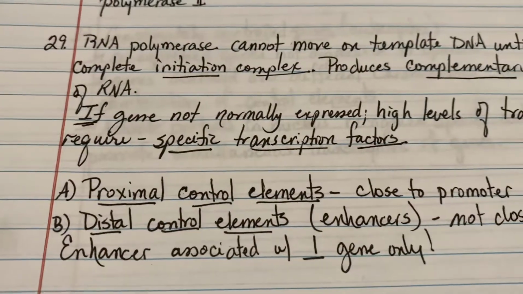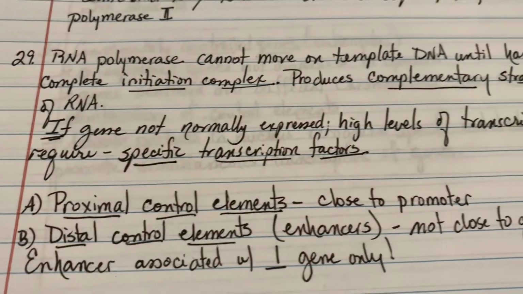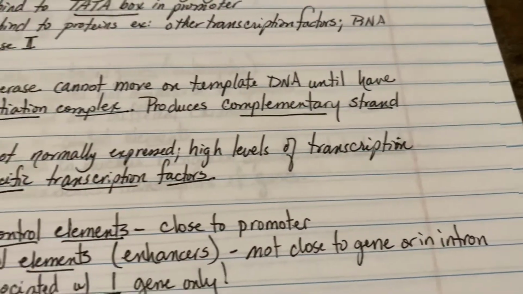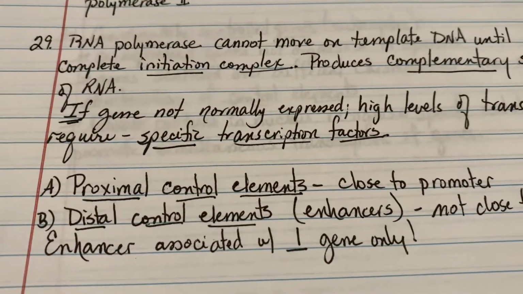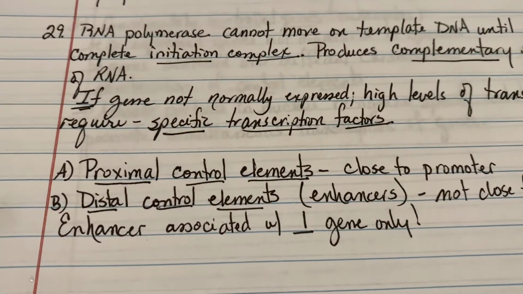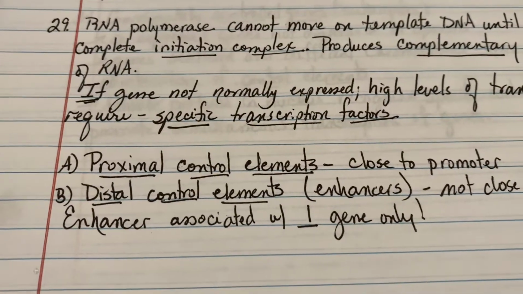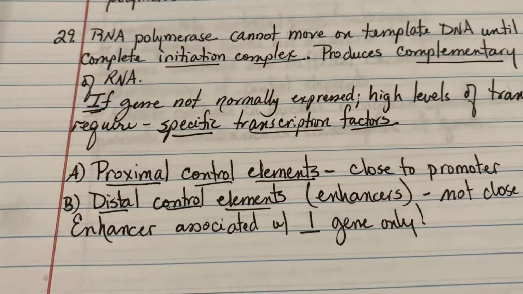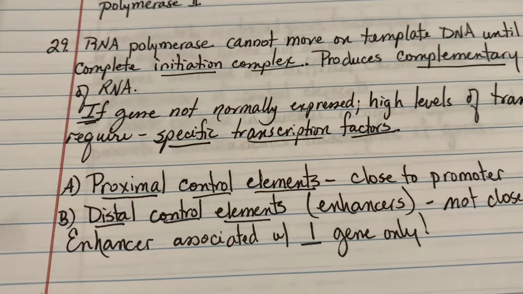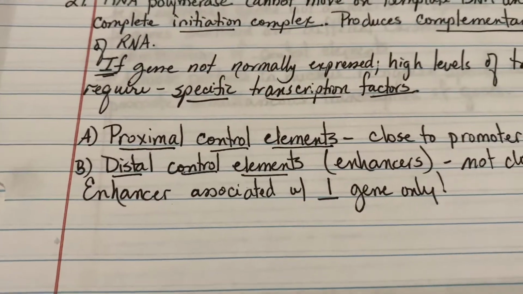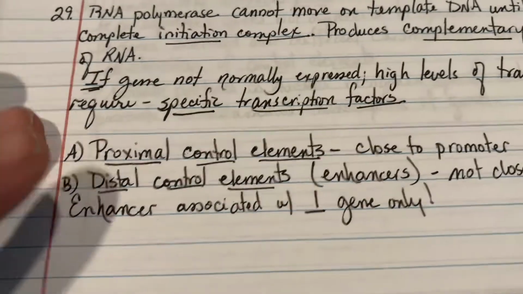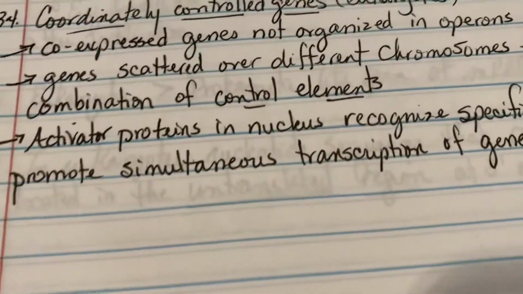Distal control elements, also called enhancers, are not close to the gene, or maybe they're in an intron. And the enhancer, remember, these distal control elements are going to be associated with only one gene. So it can become terribly complicated with the number of factors that are involved in getting genes expressed.